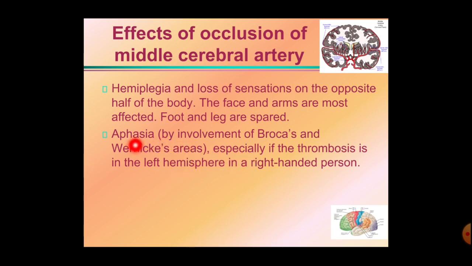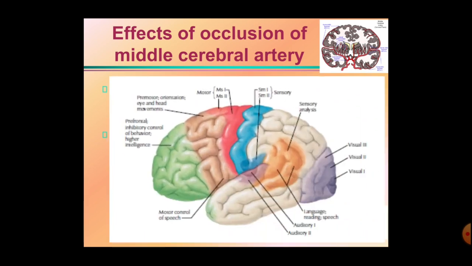So that is the condition called aphasia, especially if the thrombosis is in the left hemisphere in a right-handed person. These areas, Broca's area and Wernicke's area, are present mostly in the left hemisphere in the right-handed person. So if this artery, the left-sided artery, is occluded here, then it will show the aphasia. Here this is the motor area of speech, Broca's area, and here is the sensory speech area, Wernicke's area of speech.